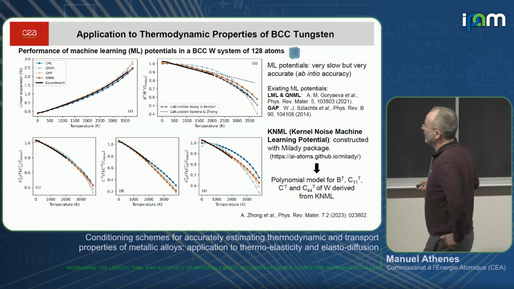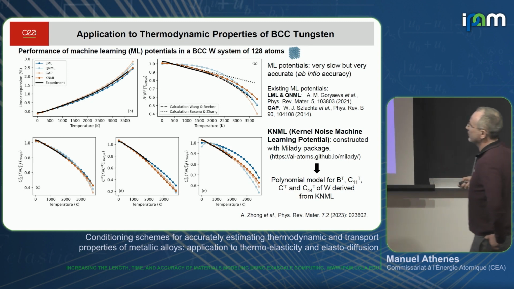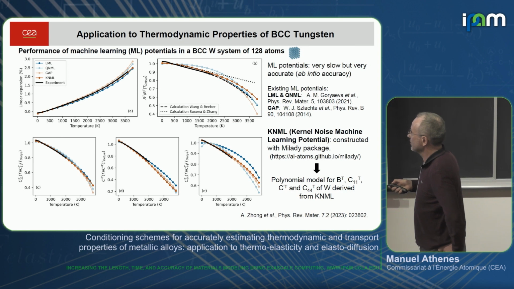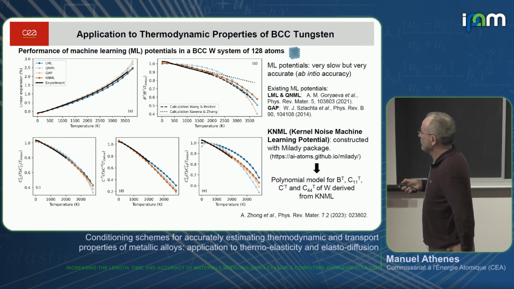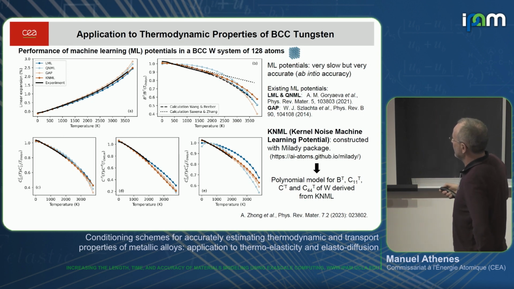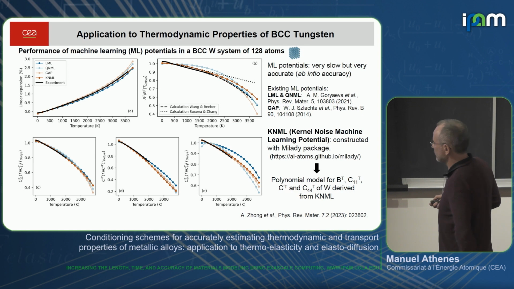In this slide, we compare the prediction of linear machine learning, quadratic machine learning, GAP, which is a Gaussian kernel, and KNML, which is a polynomial of order 4. We obtain good agreement with experiments at low temperatures, and we can predict the behavior at high temperature.